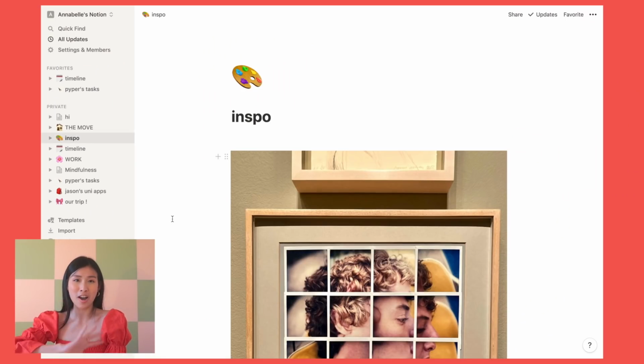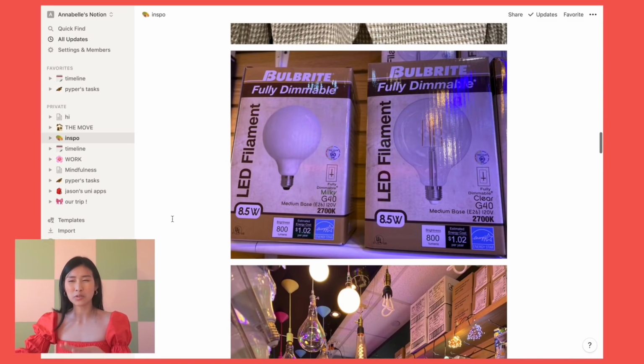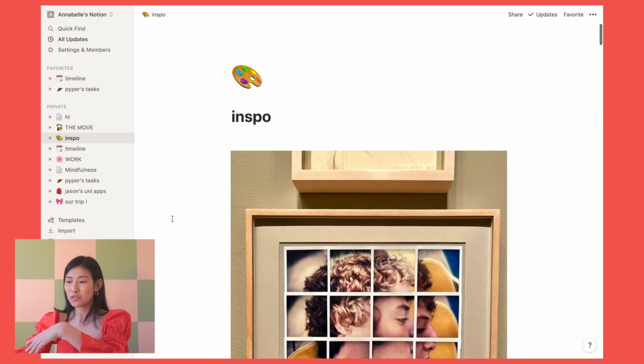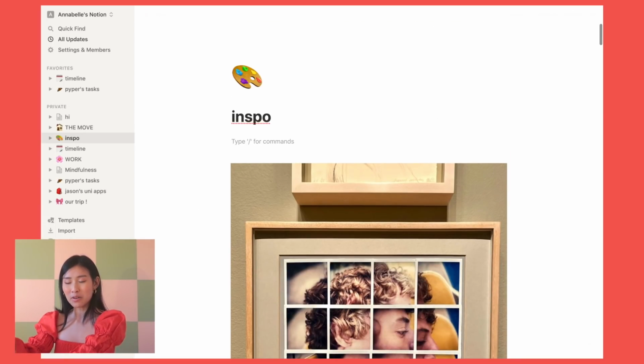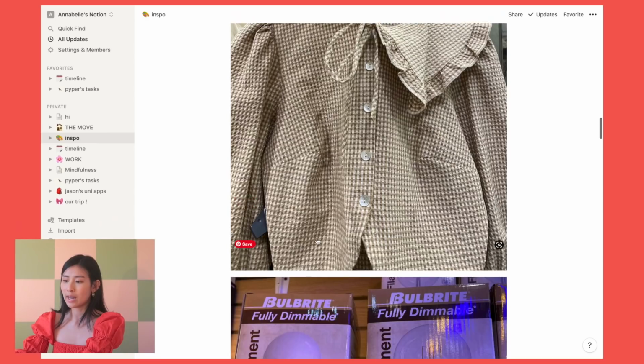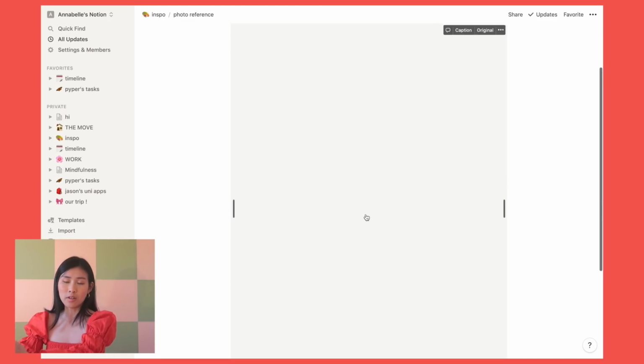Quickly, I just want to show you a new page I've started but have not yet organized in any sense. I'm compiling mood boards or just inspiring photos that I want to quickly look back on. In the future, I will add subcategories. Slash page, turn it into photo reference. There's the page, and I will take my photo and drag that. All of them will be here.